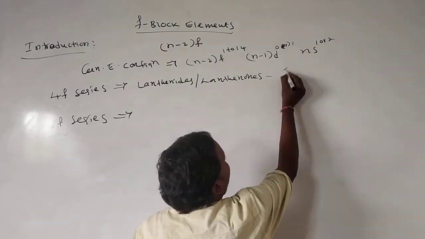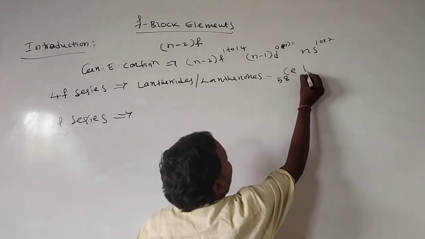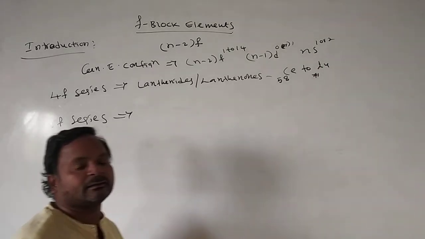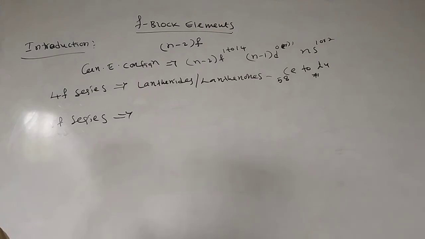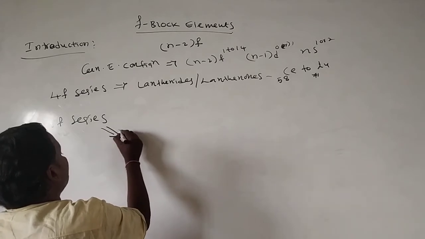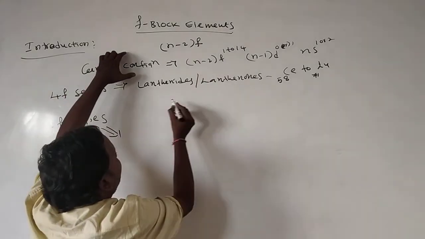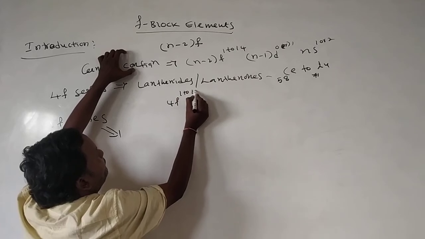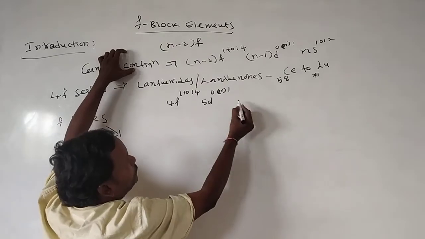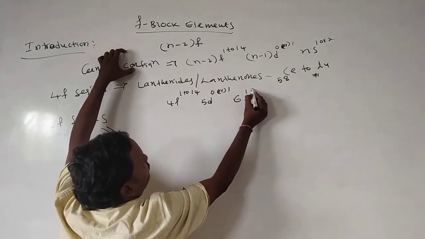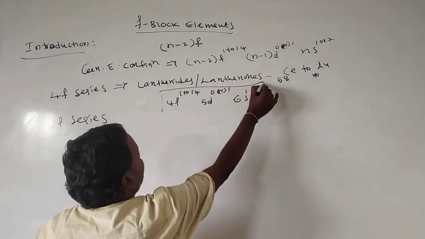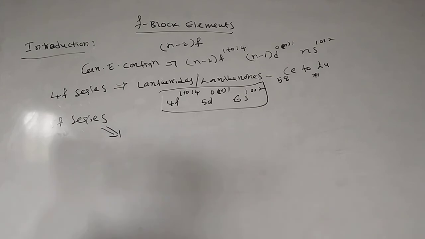After 57, cerium 58 to lutetium 71. These 14 elements are called lanthanides. The general electronic configuration of lanthanides is 4f 1 to 14, 5d 0 or 1, 6s 1 or 2. This is the general electronic configuration of lanthanides.